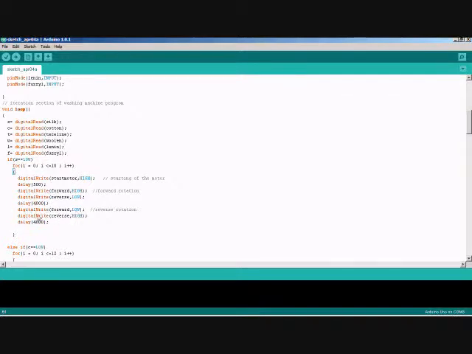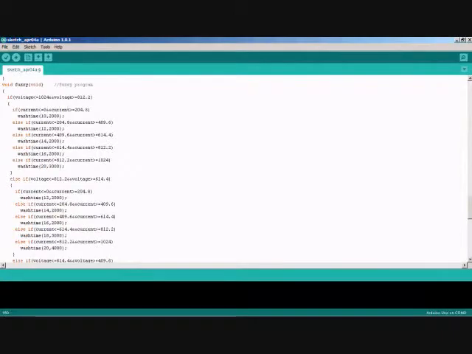The commands digitalWrite of forward comma LOW, digitalWrite of reverse comma HIGH make one of the line pins high and the other low. This makes the line 2 circuit closed and the line 1 circuit open. Again some delay is given through the delay function. Then the motor rotates in to and fro motion for some delay for a certain count. Fuzzy is the function which is user defined. This represents the working of fuzzy logic. This wash time is based on the different dirt level and load for which the program is shown.